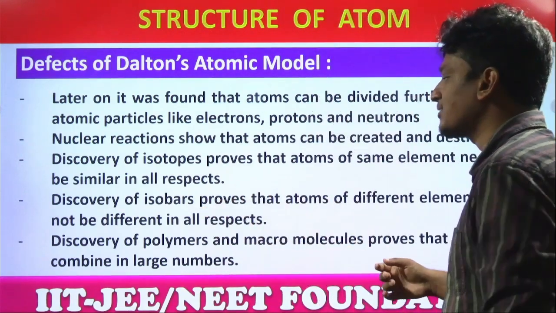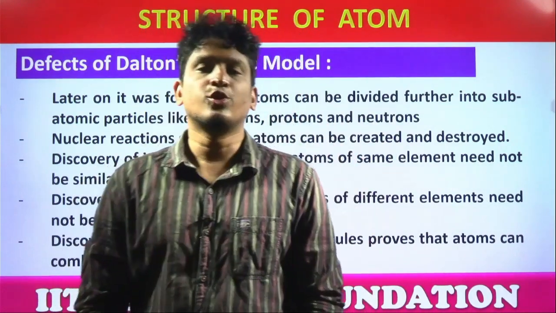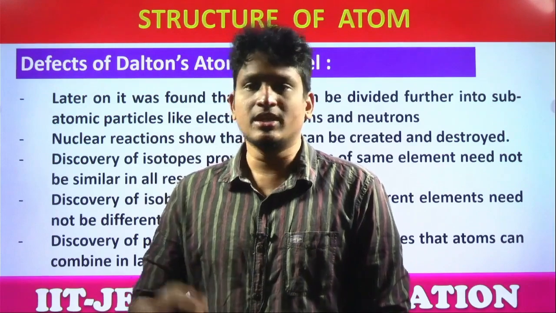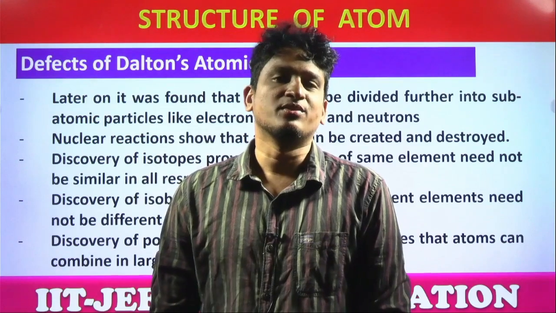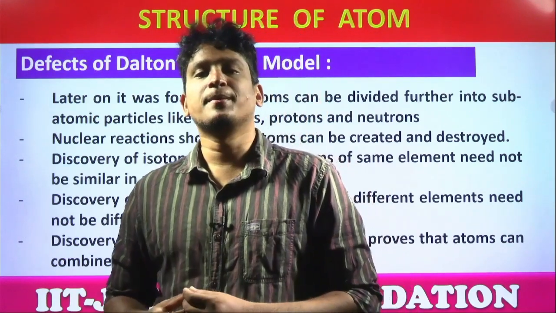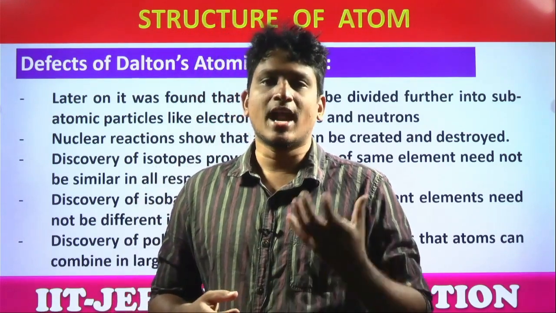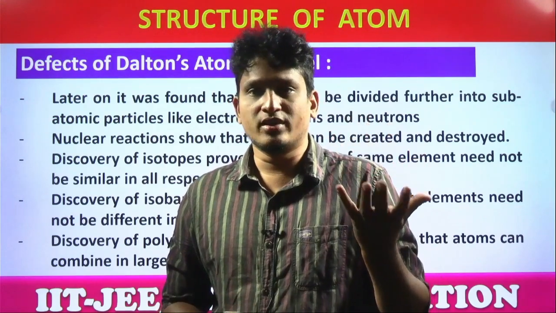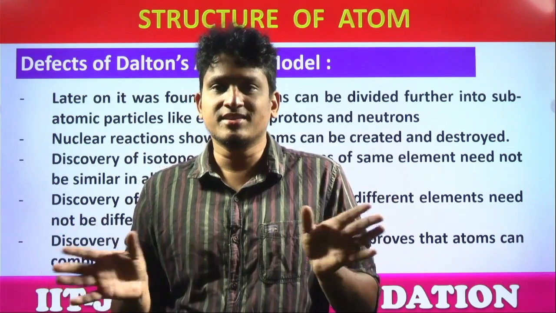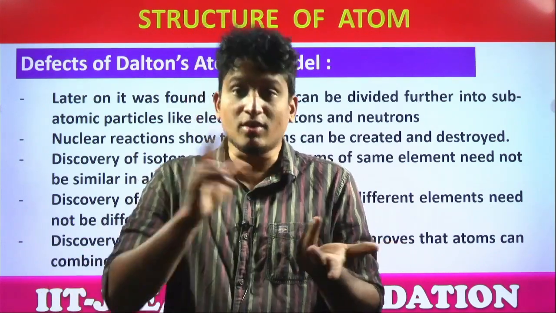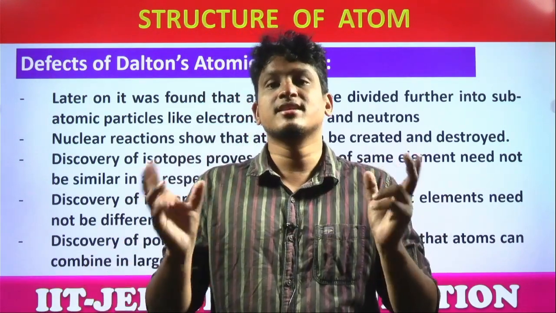Next, discovery of isobars proves that atoms of different elements need not be different in all respects. Isotopes means what happens, students? Same element but different masses. Isobars means same masses but different elements. Yes, correct. So mainly the mass of an atom comes from protons and neutrons only, students. If an atom contains the same proton plus neutron count, and a different element also contains the same proton plus neutron count, then they have the same masses or no? Different elements only, different protons, but because of neutrons their mass numbers are the same. Different elements can have the same masses also.